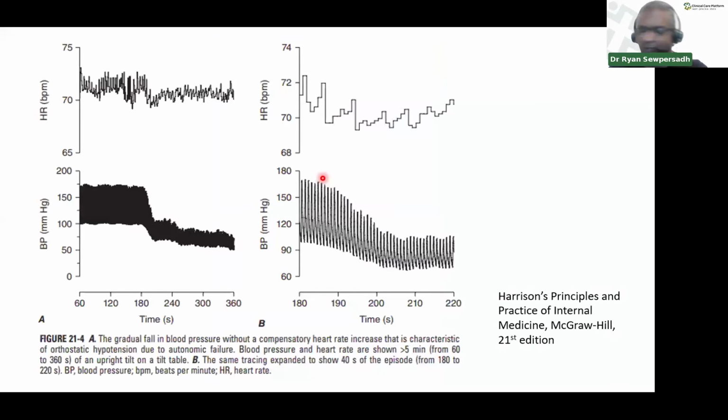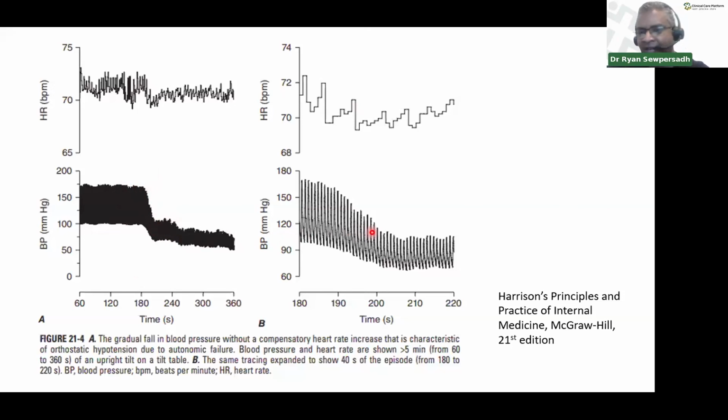What's happening here? This is what we call a tilt table test, all right? And what happens, remember, when a patient's blood pressure falls, the compensatory response should be a tachycardia. That is how you know your autonomic nervous system is functional. But what's happening here? Note the transition point here, where you're having this drop in blood pressure, right?